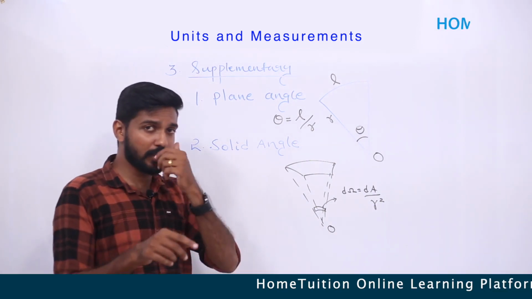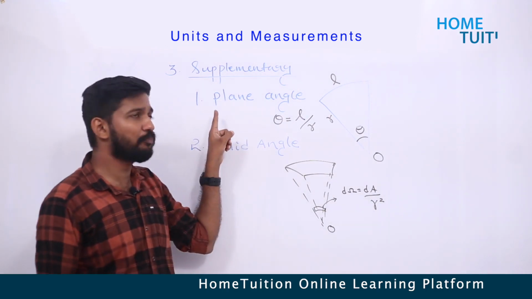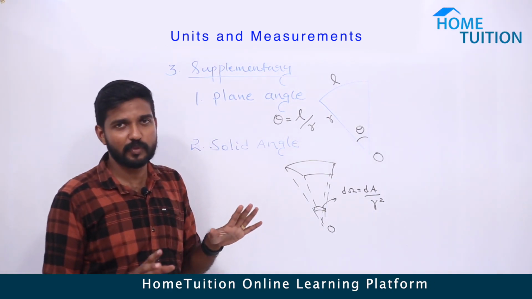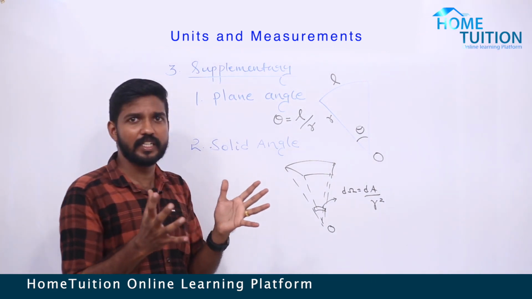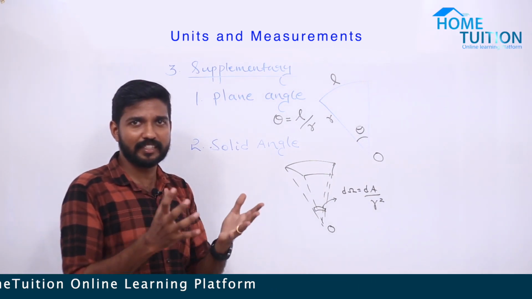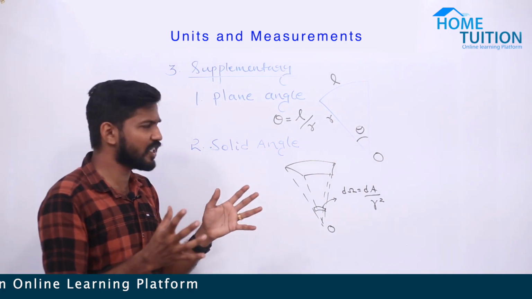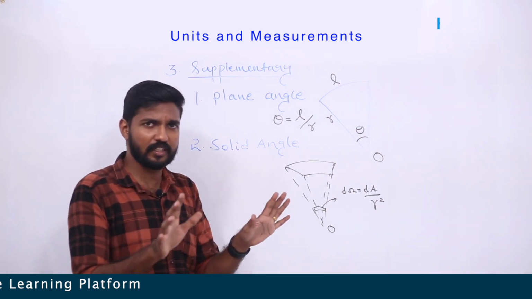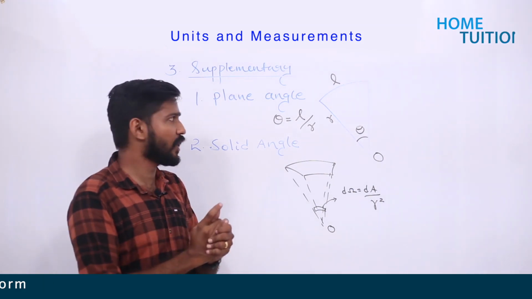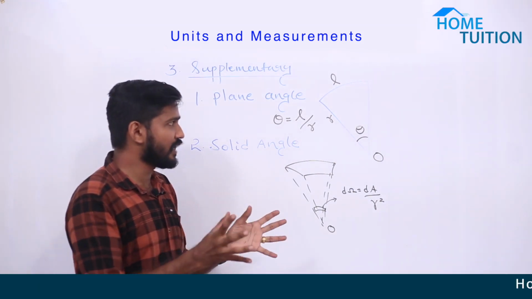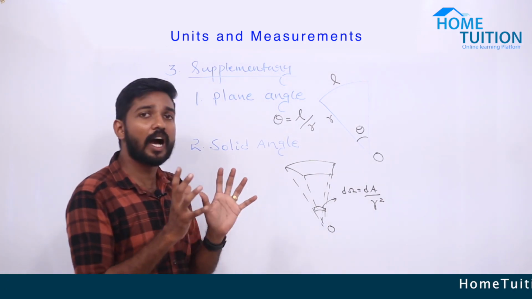We have two supplementary quantities. First one is plane angle. This is the common angle you have learned in your mathematics books. It is a very simple concept: the angle formed by two lines. I think all of you have learned the concept of arc.